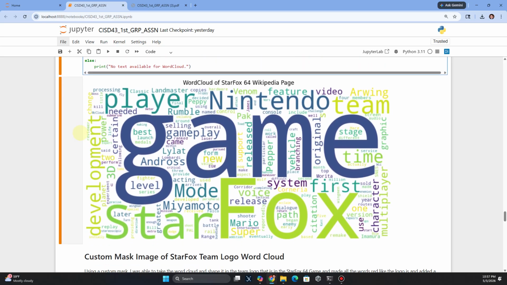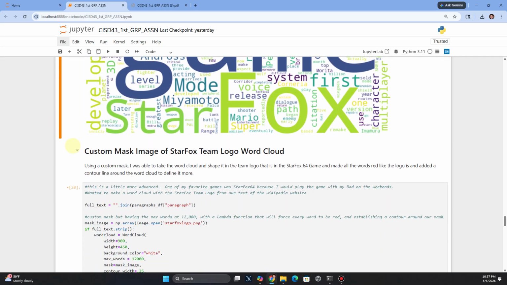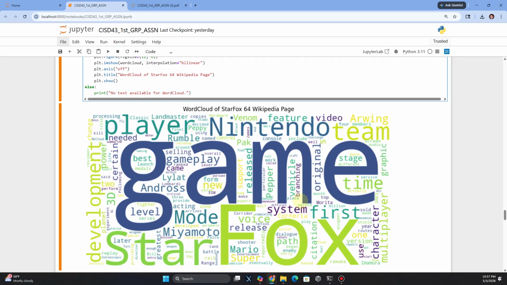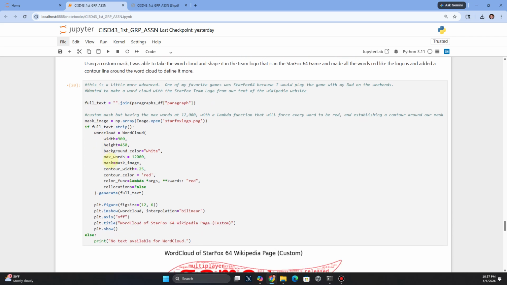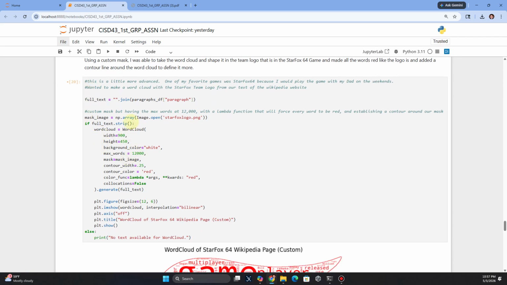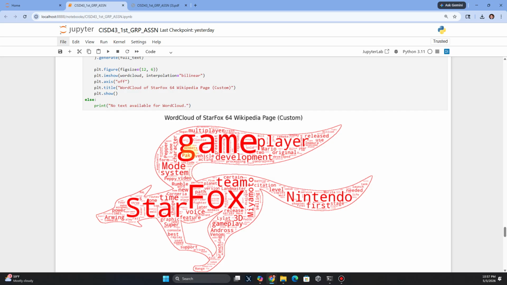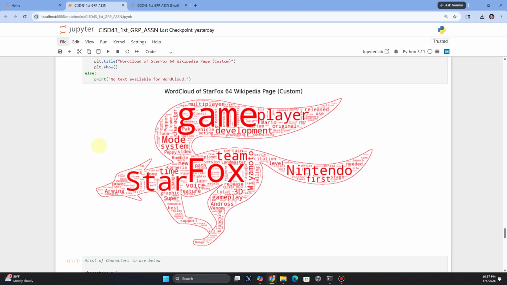This was kind of a big game in my life with my dad because we would play this game a lot on the weekends. So I wanted to do one more thing because it felt like a little customization. So this is where it gets a little bit customized. This is actually the Star Fox team logo in the game and throughout the series. This is the team's logo.